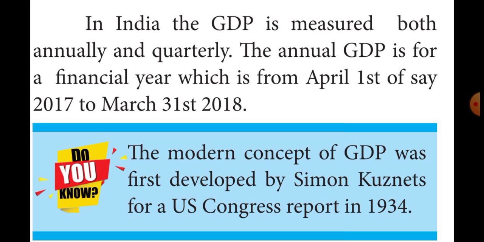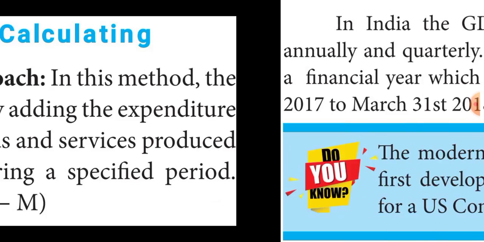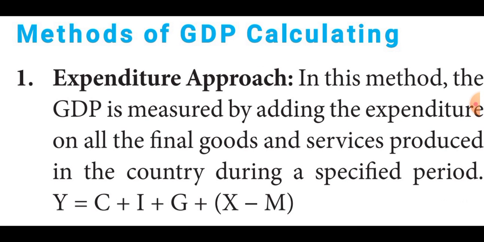Then the modern concept of GDP was developed by Simon Kuznets for a US Congress report in 1934. First, who developed the modern concept of GDP? Simon Kuznets. He gave the report to the Congress in the US in the year 1934. Okay. Can you understand, students? Then the next topic is the methods of GDP calculating.